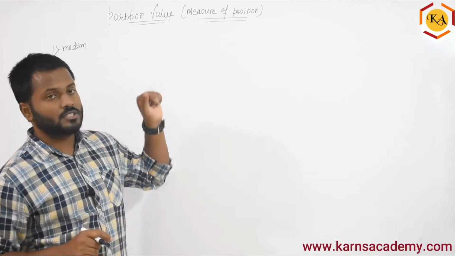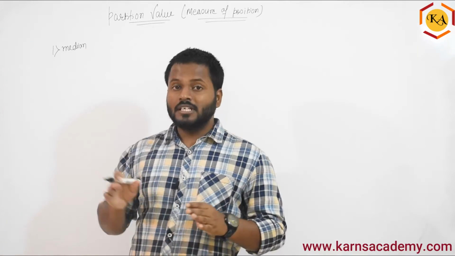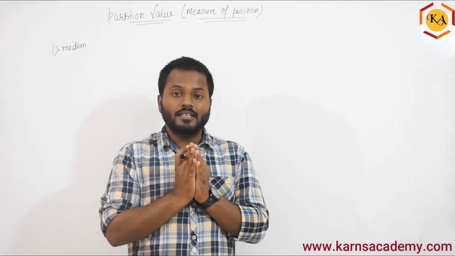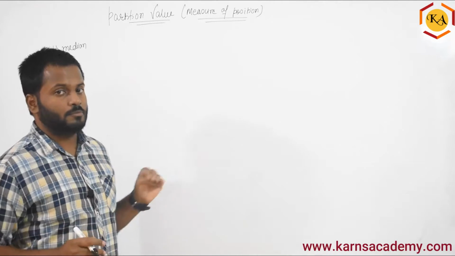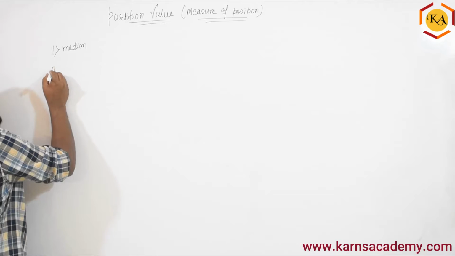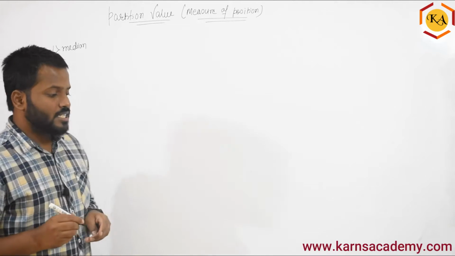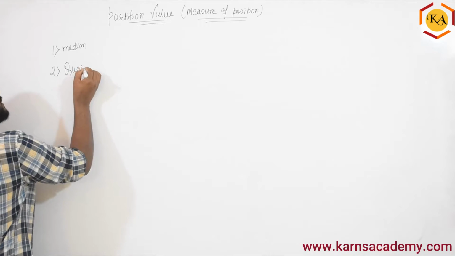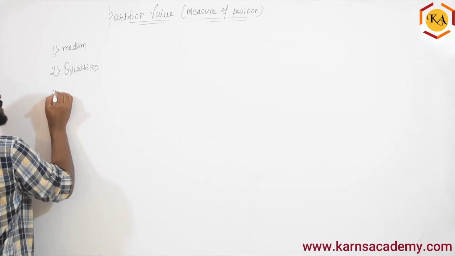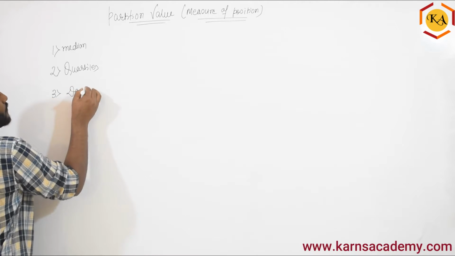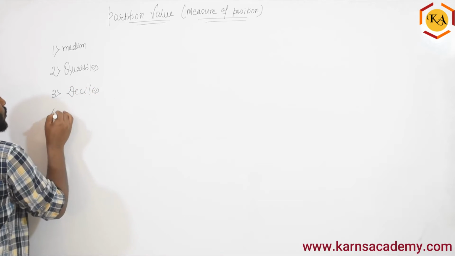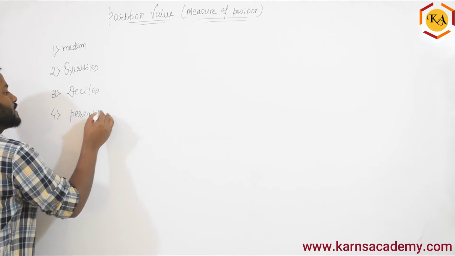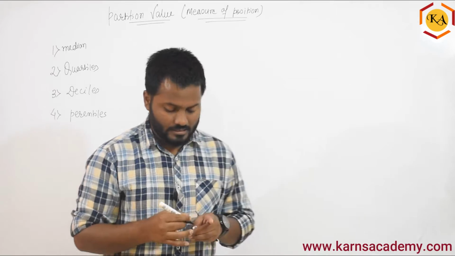It also comes under measure of position because the median will give you the exact center value, which means the 50% of that particular value. So the center of the data is also a position. Similarly, the second we are going to study is something called quartiles. Then third we will study something called deciles, and the fourth one is something called percentile. Now let's understand one by one what exactly it is.